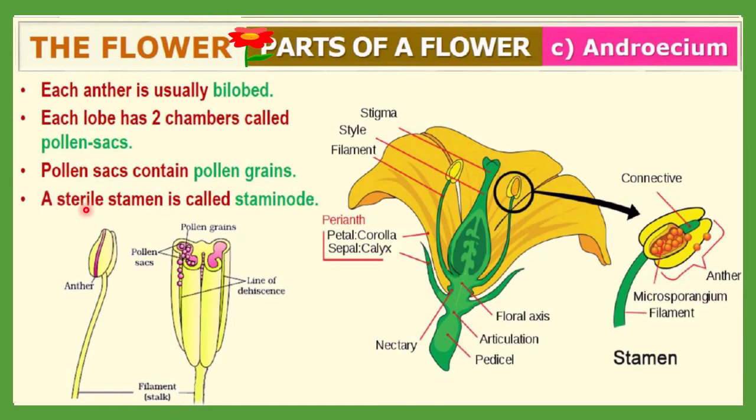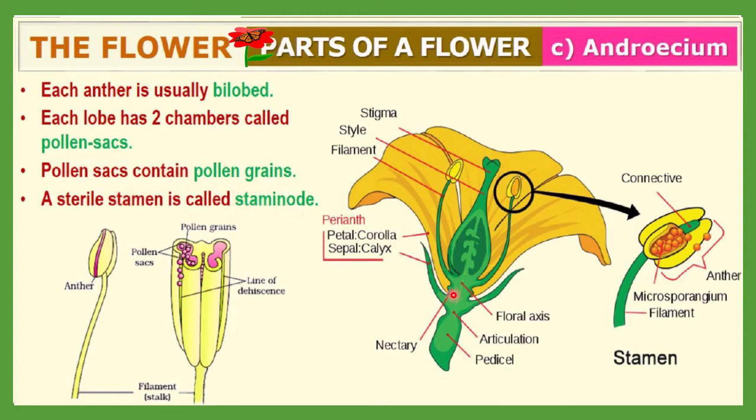A sterile stamen is one which does not form any kind of pollen grain. Such a stamen, not producing any pollen grain, is called a staminode. So a staminode is the structure of a stamen in which pollen grain is not formed. The stamen is present, but it is not responsible for production of pollen grains.